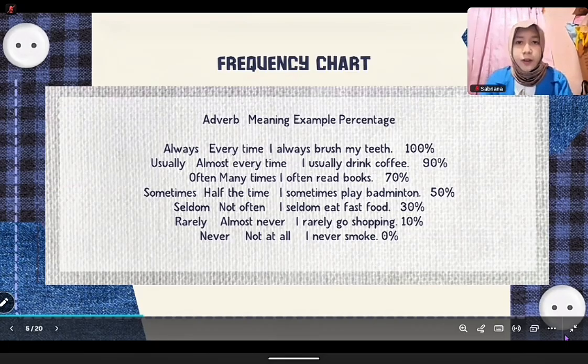So if I say I always brush my teeth, it means I do it every day. But if I say I never smoke, it means I don't do it at all.